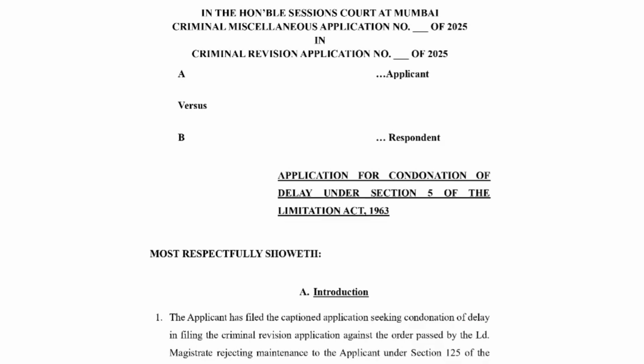And if suppose the case is not filed within the set time limit, then an application is filed before the court to ask for condoning the delay. Basically, the court allows the delay in case sufficient cause is shown as to why the particular case could not be filed in the given amount of time. So, this is an application by which the court has the power to let the party file the case even after the limitation period.